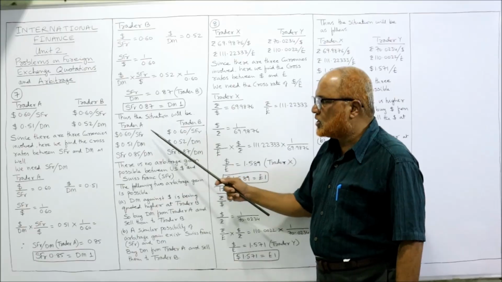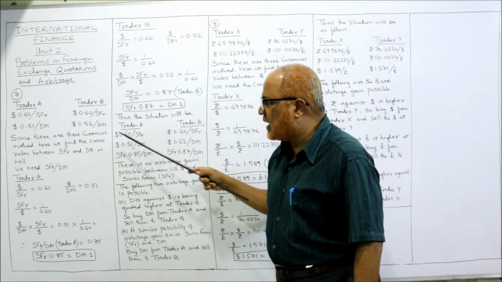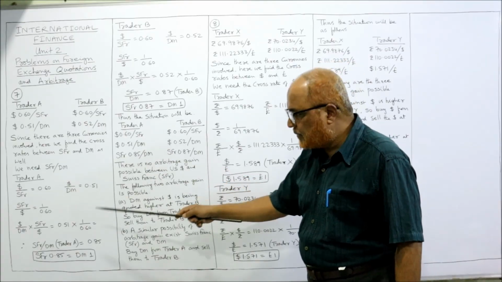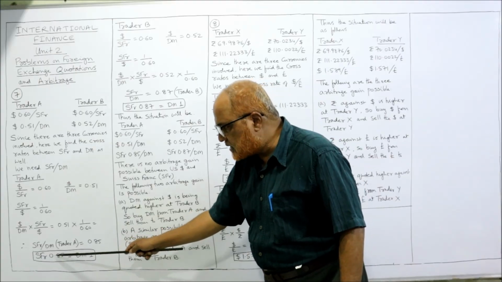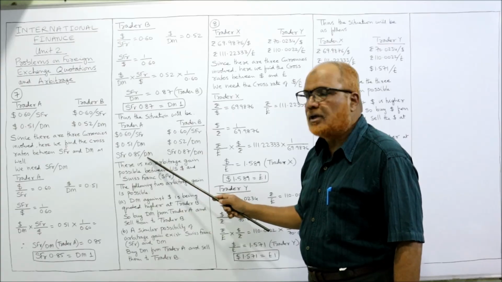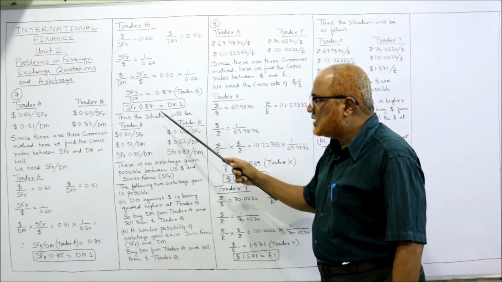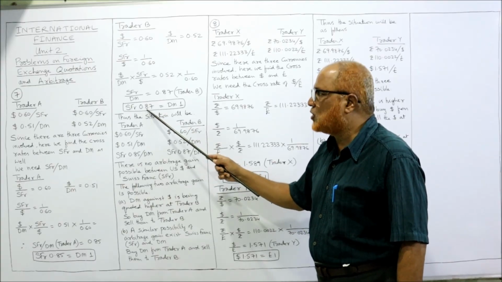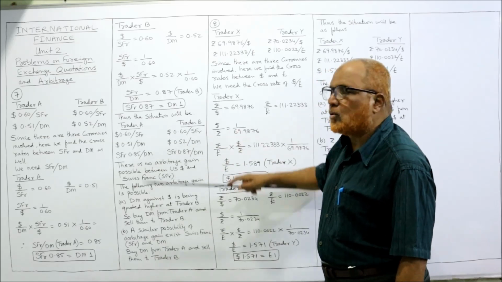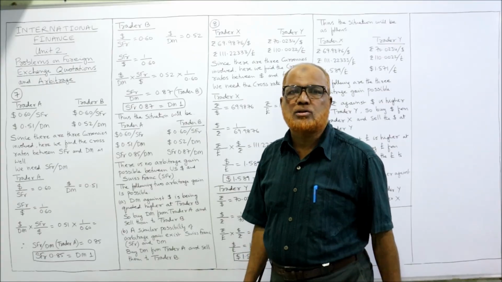Now ultimately the situation will be trader A. First two quotations exactly same I have written. Then the third quotation, how much SFR per DM? Here we have calculated 0.85 SFR per DM. Similarly for trader B, two quotations are given in the problem, whereas the third quotation we have calculated SFR 0.87 per DM. Now by seeing these three quotations, we can find out whether arbitrage gain is there or not.